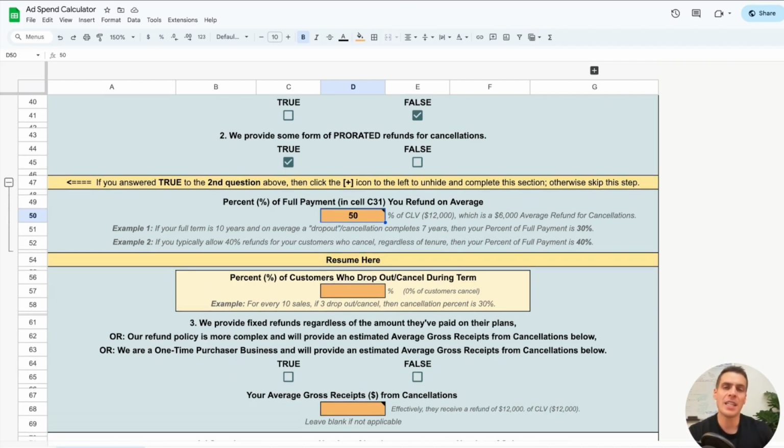So how many customers do not make it to their full customer lifetime? If your full customer lifetime is 12 months, then how many customers as a percentage do not make it to those 12 months? And let's just say that's 5%. Let's say 95% of your customers will pay you their full customer value, and they will stay with you for the entire 12 months, but there's 5% that ends up canceling, okay?